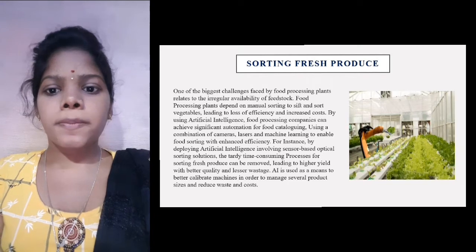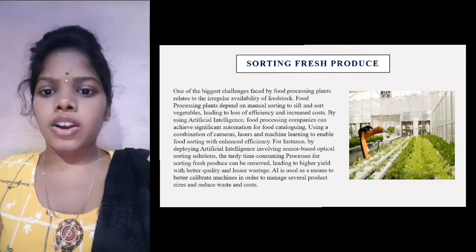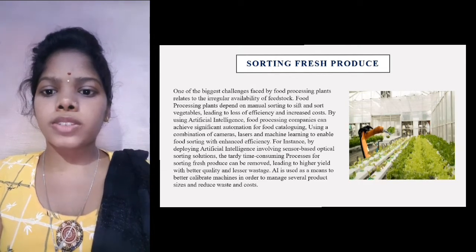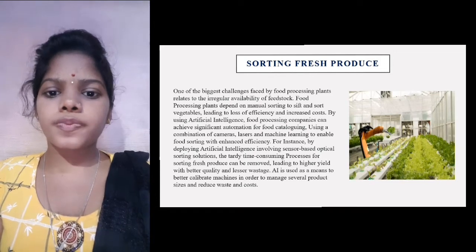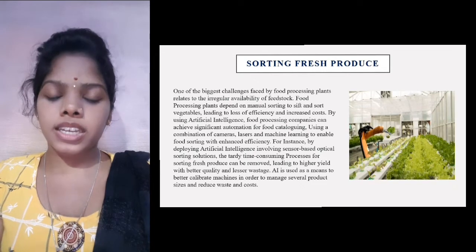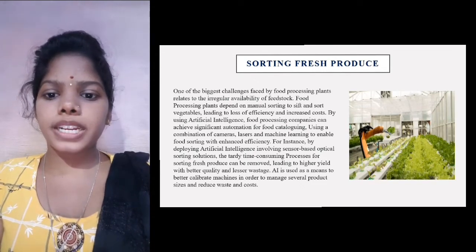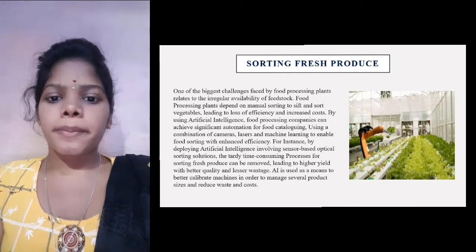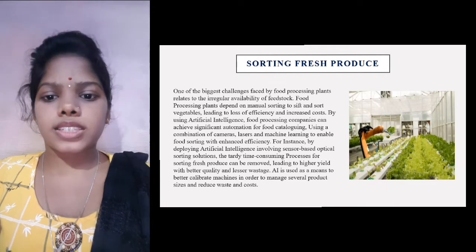For instance, by developing an AI-involved, sensor-based optical sorting solution, the hardy, time-consuming process of sorting fresh produce can be removed, leading to higher yield with better quality and lesser wastage. AI is used as a means to better calibrate machines in order to manage several product sizes and reduce waste and costs.